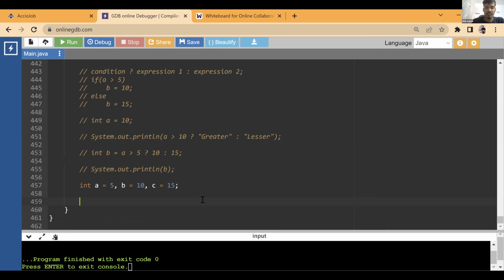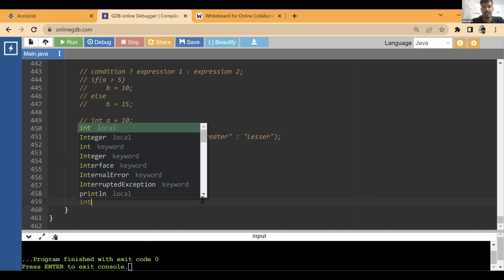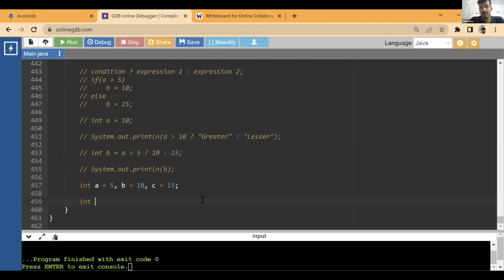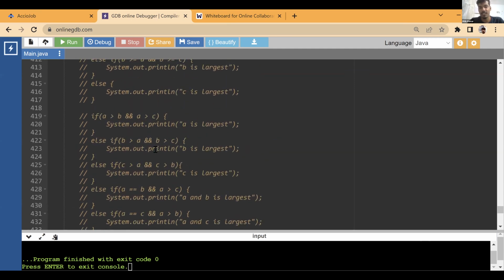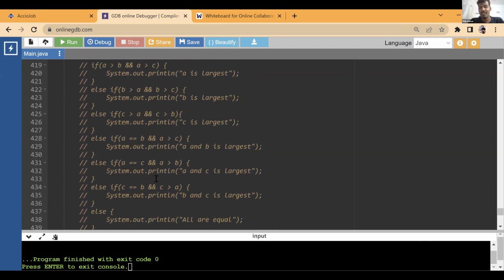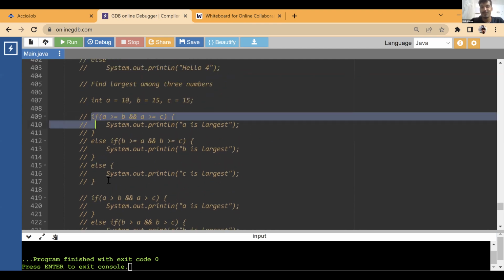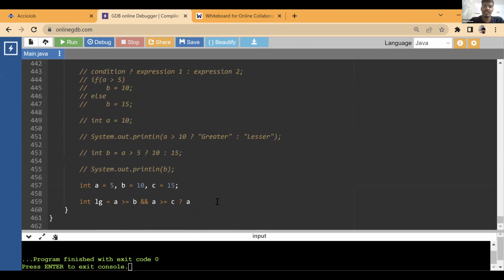Okay, so let's see. Let's get the largest value. So if A is greater than or equal to B, and A is greater than or equal to C, what does this mean? A is greater than B, A is greater than C. That means A is the largest. I'm writing the first one. I'm not writing the second one, you can try to write it. It will be way more complicated, so I'm not going to write this in ternary. I'll write this one, which is easier, where in case multiple of them are largest, I'll just print one of them.